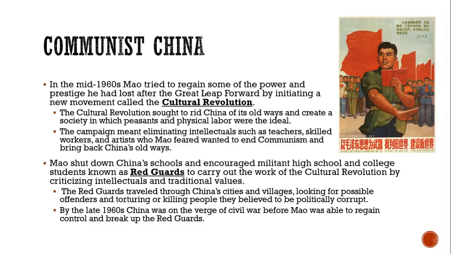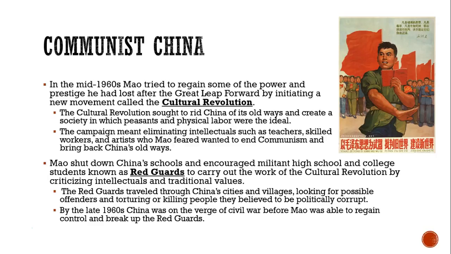In the mid-1960s, Mao tried to regain some of the power he had lost during the Great Leap Forward by initiating a new movement called the Cultural Revolution. The Cultural Revolution sought to rid China of its old ways and create a new society in which peasants and physical labor were the ideal. The campaign meant eliminating intellectuals such as teachers, skilled workers, and artists who Mao feared wanted to end communism and bring back China's old ways.